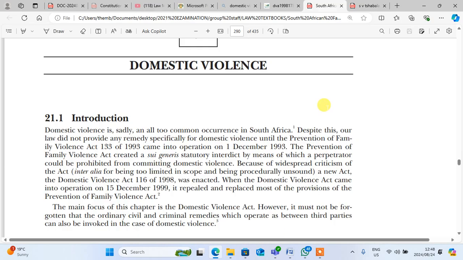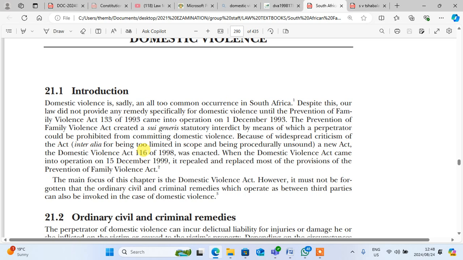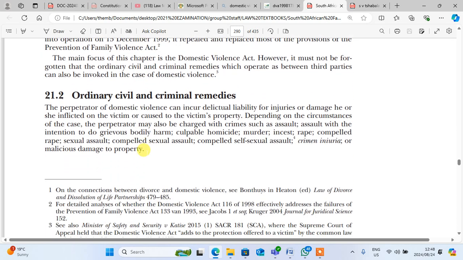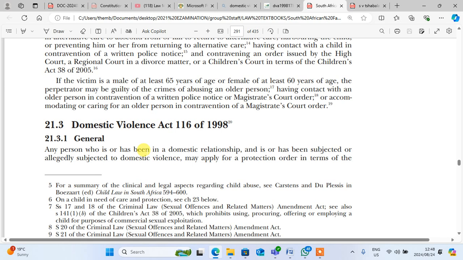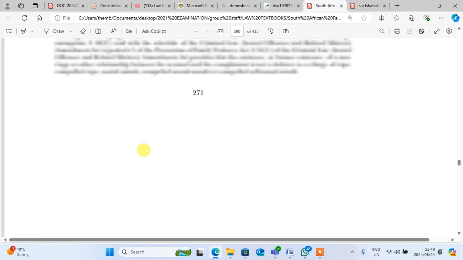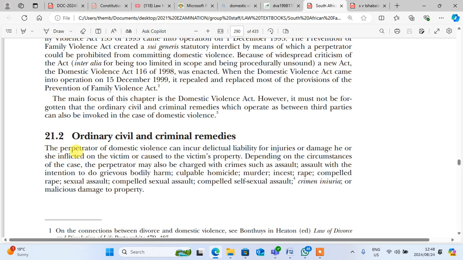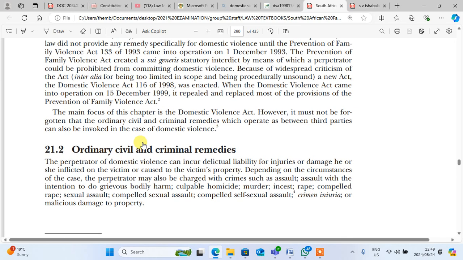Sorry, by the way, we were still here on the domestic violence, on that book of family law which I showed you. Okay, I want to read here on the ordinary civil and criminal remedies. They say that the perpetrator of domestic violence can incur delictual liability for injuries or damage he or she inflicted on the victim or caused to the victim's property, depending on the circumstances of the case.